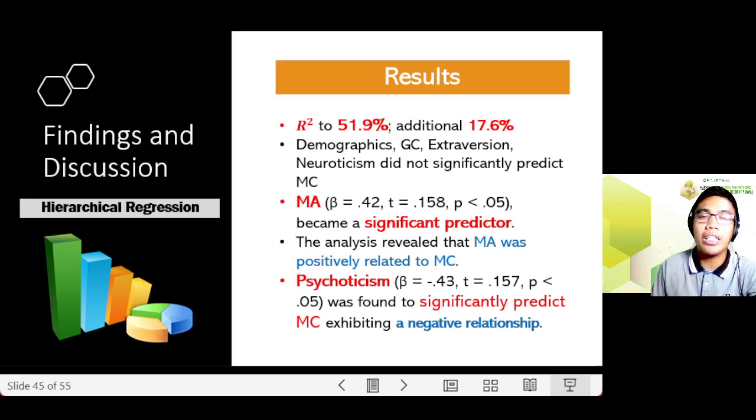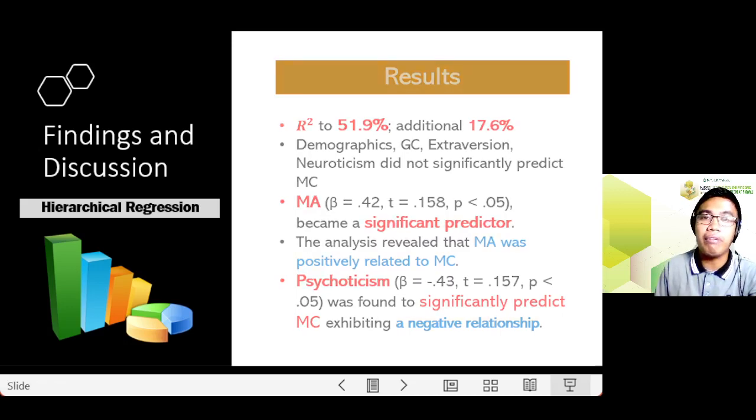However, in this case, in comparison with step 2, MA became a significant predictor. So, the analysis further revealed that MA was positively related to MC. And in terms of psychoticism, it was also found to significantly predict MC, exhibiting a negative relationship.